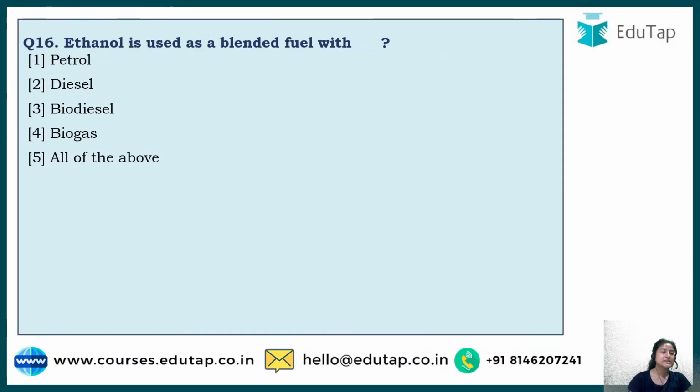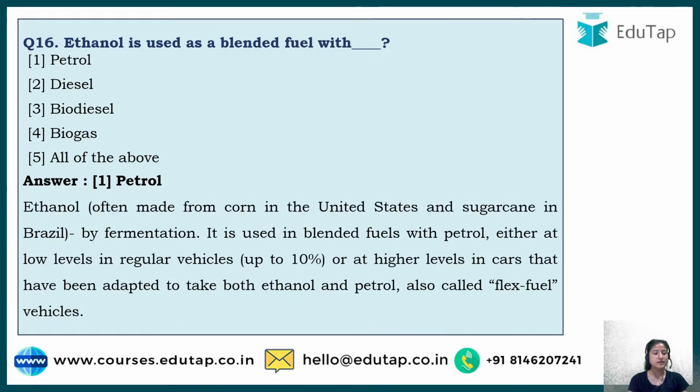Next, question 16: ethanol is used as a blended fuel with. Because we are progressing towards a more sustainable way to fight climate change and global warming, we have now devised new techniques to live our life as well as before, or better. Ethanol is a compound used as a blended fuel, meaning it is mixed with one of the following to make it sustainable. So the correct answer is option number 1, that is petrol.